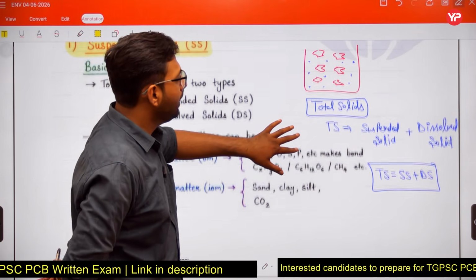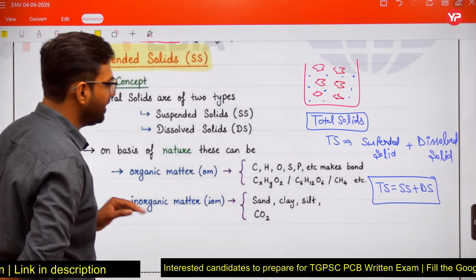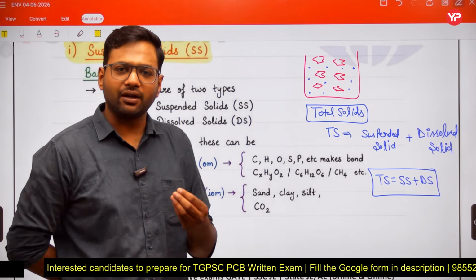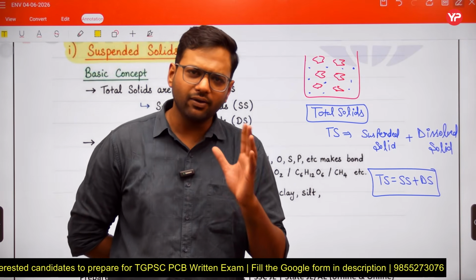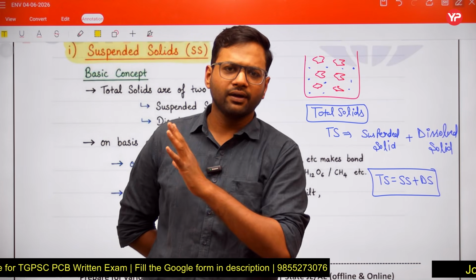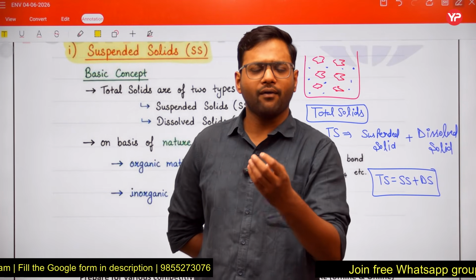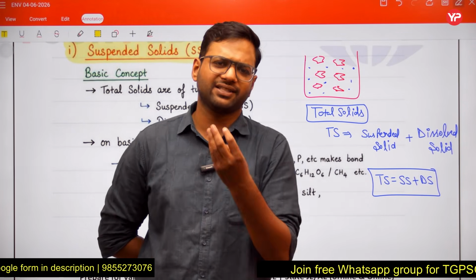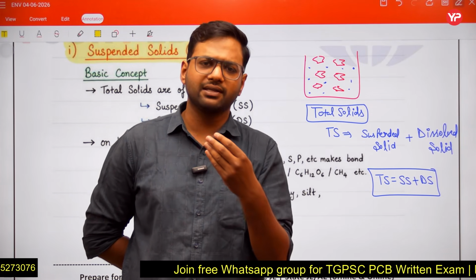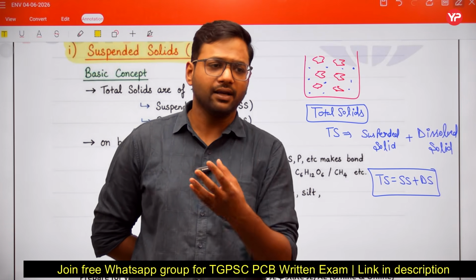So in our water sample, total solids consist of suspended solids plus dissolved solids. Further, on the basis of nature we have also classified these solids. Let us suppose we take the example of a river. The river is flowing and it also carries some particles along with it: clay particles, silt particles, sand particles, gravel particles, some forest soil, some organic matter, some plants, some animal wastes.